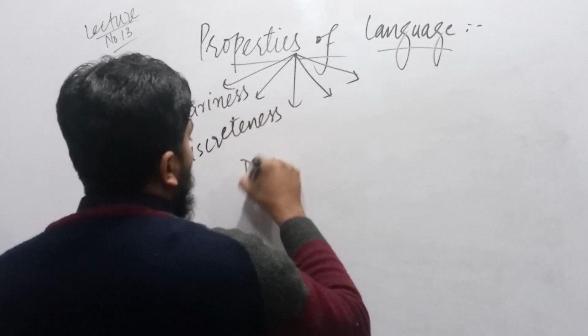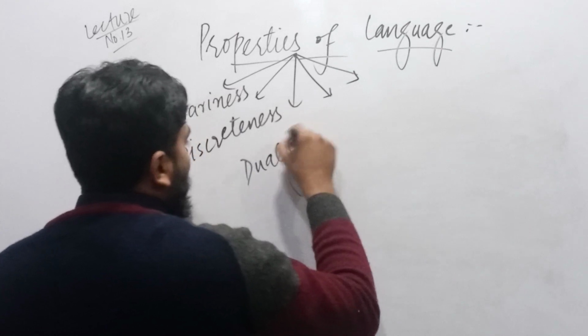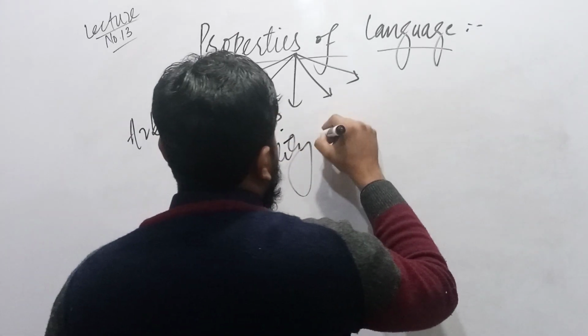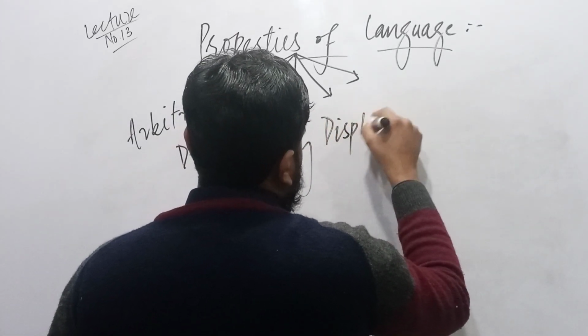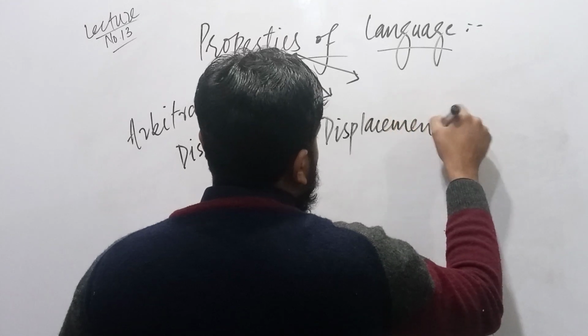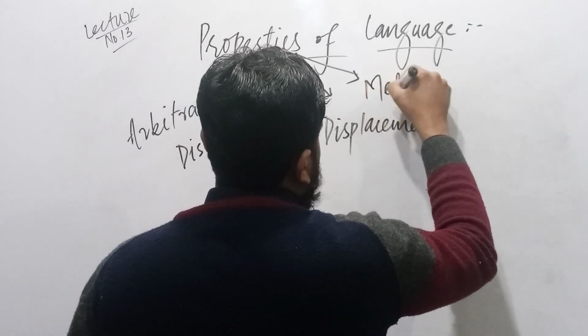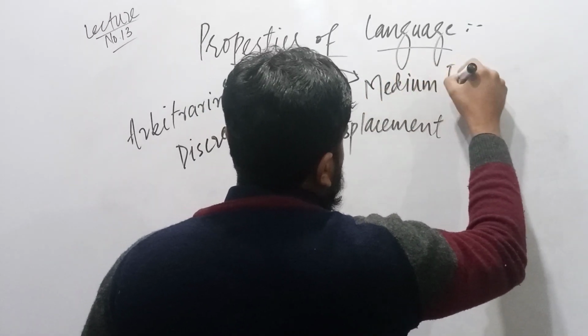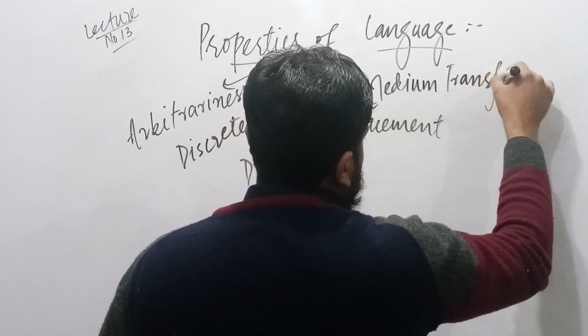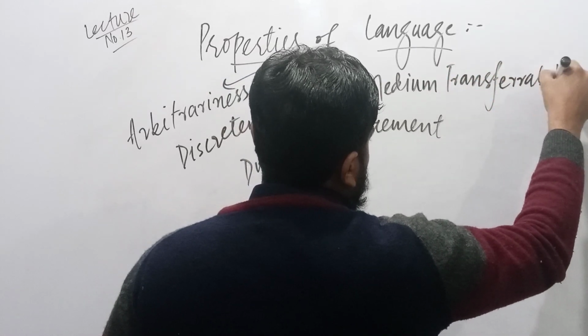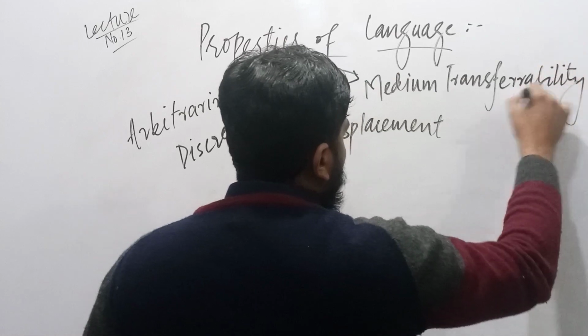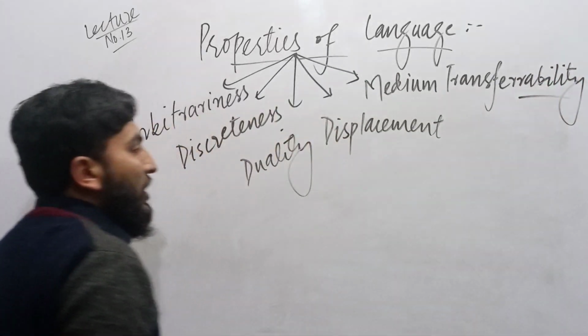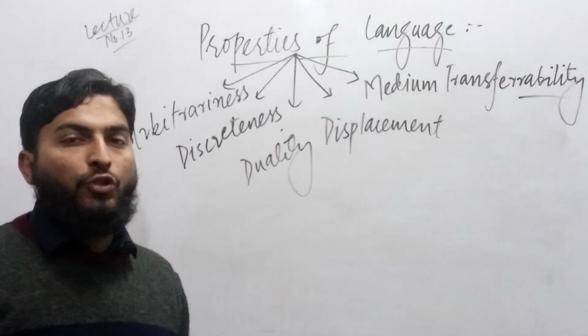The third one is duality. The fourth one is displacement. The fifth one is medium transferability.